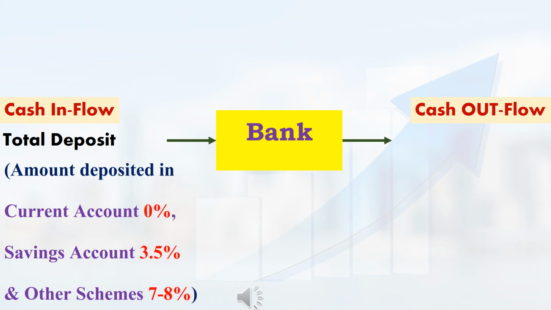Normally, all banks give 0% interest for current accounts, maximum 3.5% interest for savings accounts and 7 to 8% interest for other schemes like PPF and fixed deposits. On the cash inflow side, when compared to other schemes like fixed deposits and PPF, the bank gives a very low interest rate for current and savings accounts. So, if customers deposit more money in current and savings accounts, it is a positive point for that bank.